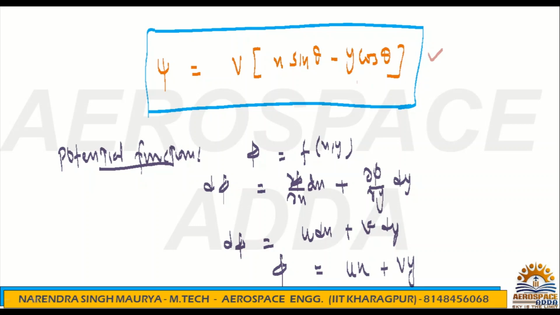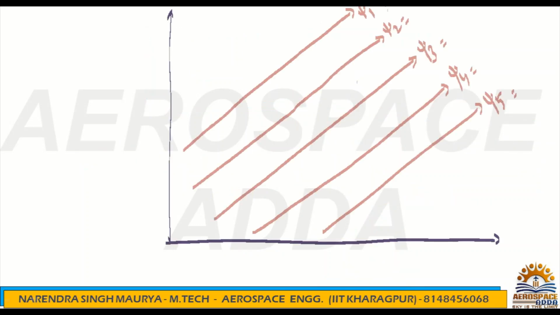Take one particular streamline with the coordinate system, so x3 and y3 both are known.